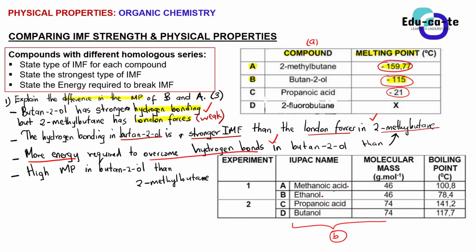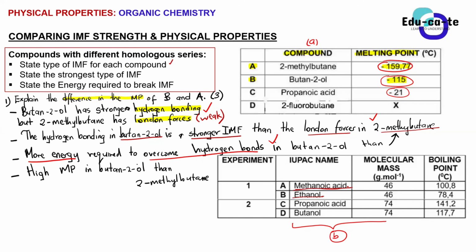But for point number 2, when it comes to stating the strongest intermolecular force, you are going to say that the hydrogen bonding in methanoic acid is stronger than the hydrogen bonding in ethanol. I don't have any space to write anymore, but you guys can write that.